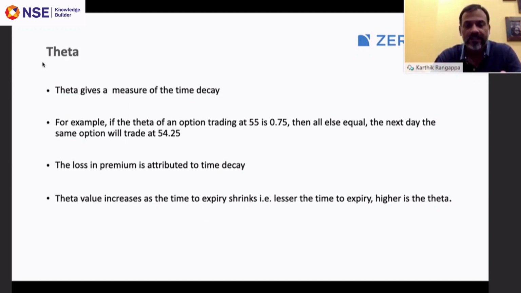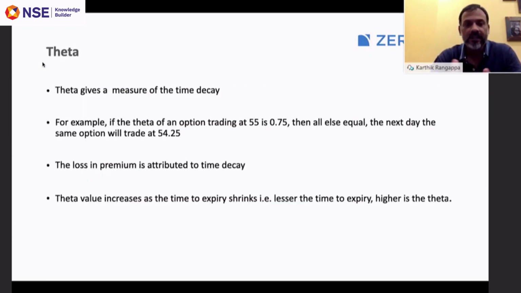Theta value increases as time to expiry shrinks. So if we were looking at the same option with 1 day to expiry, the theta could go from 0.75 to 3 or 4 or something like that. Lesser the time to expiry, higher the theta. That's exactly what I just mentioned.